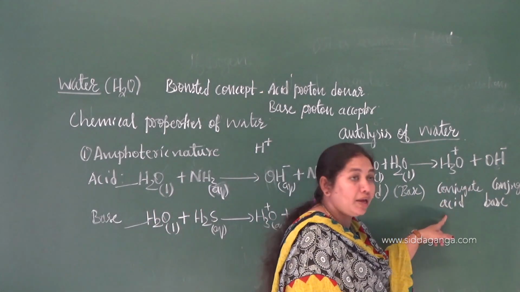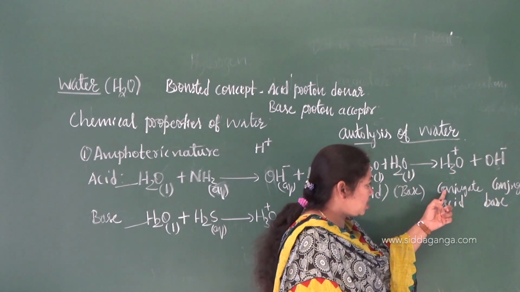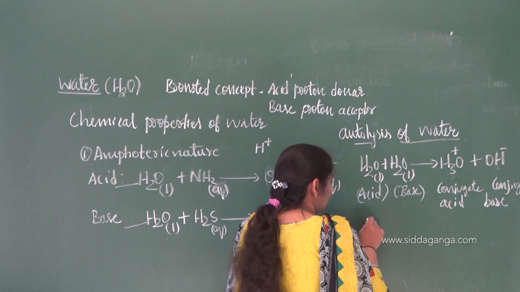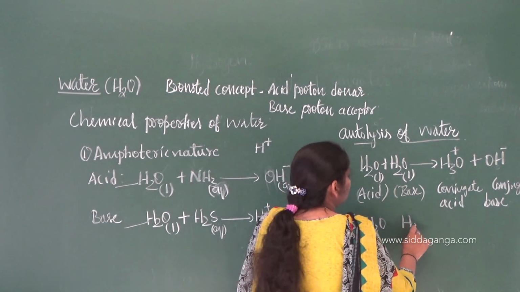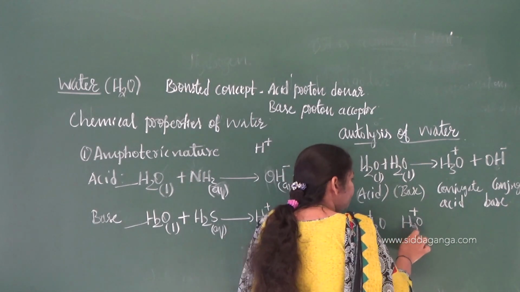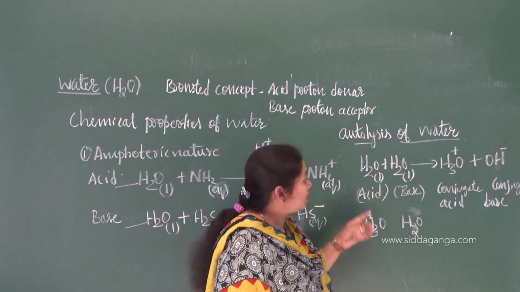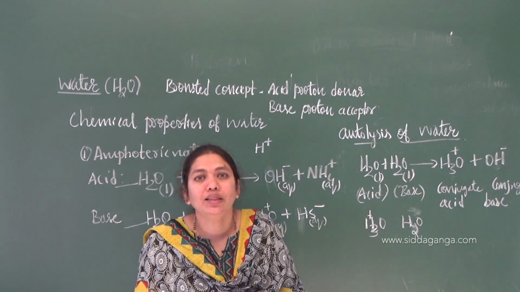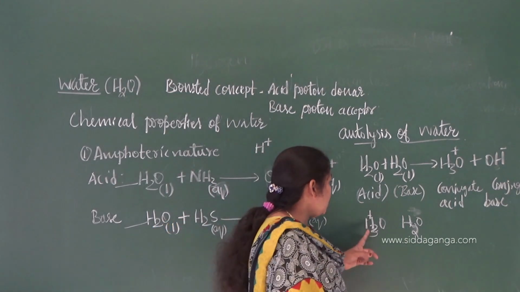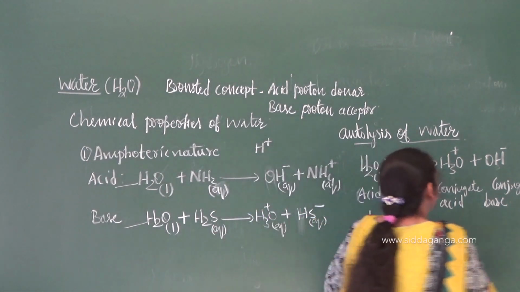Conjugate acid base pair. So here, say for example, what is the difference between H2O and H3O plus? It has a difference of H plus. I will write here H2O and H3O plus. If I add one H plus to H2O, it will become H3O plus. If I remove one, it will become H2O. So what is the difference between these two? A proton. So this is one example. You can have so many examples. Two compounds that differ by a proton, such acid base pairs are called conjugate acid base pairs.